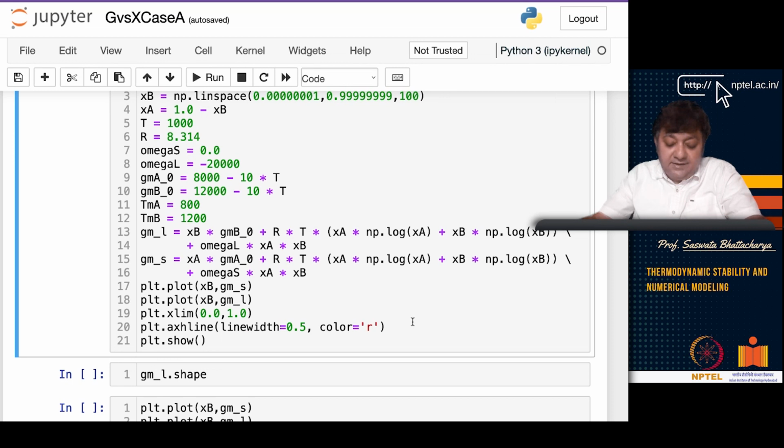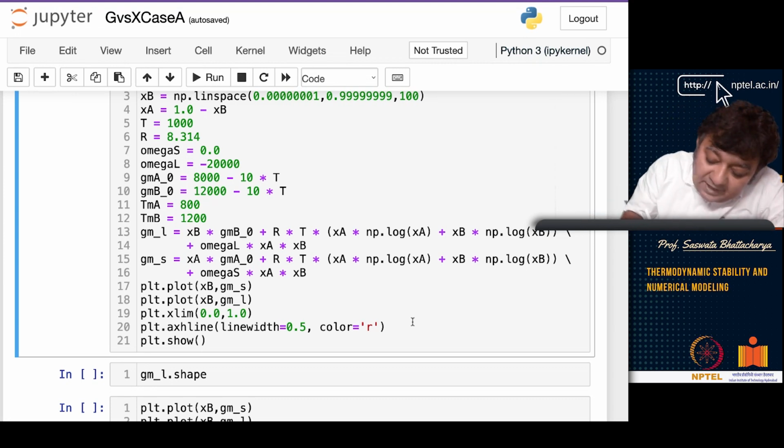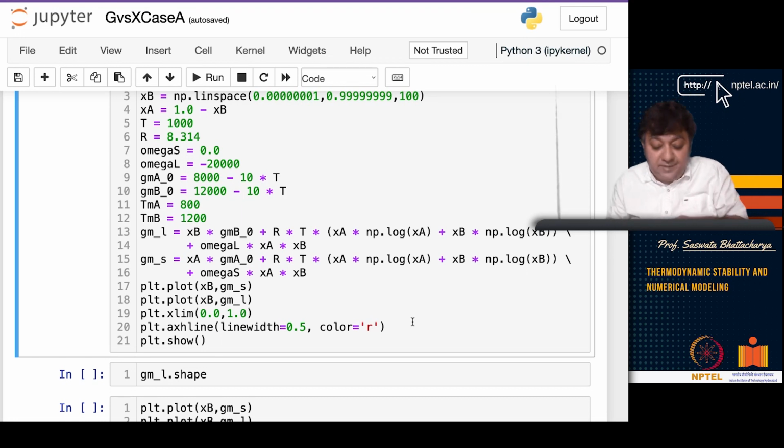As you can see here, this one contains the H part and this one contains the S part. So this is all there, but these are for pure A and pure B. Now I told you that omega L is minus 20,000 joules, and omega S I have taken as 0.